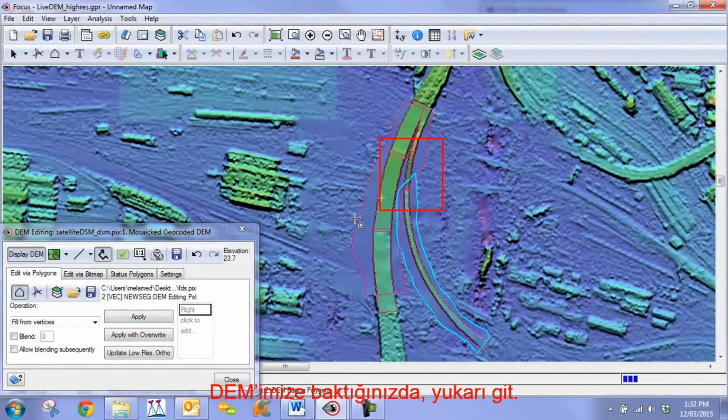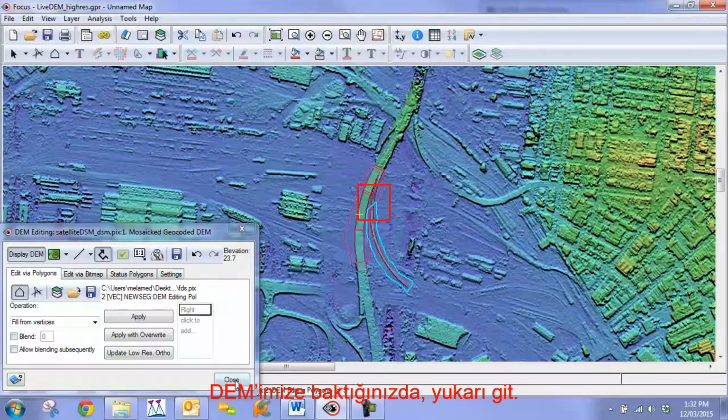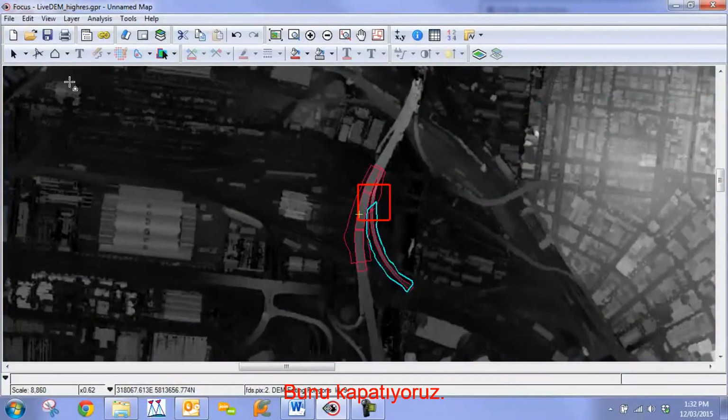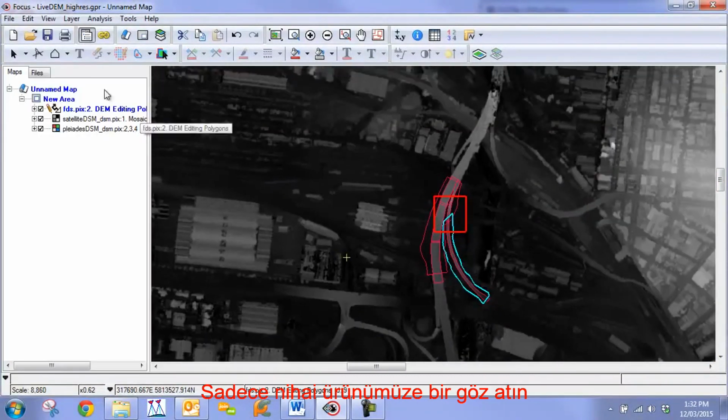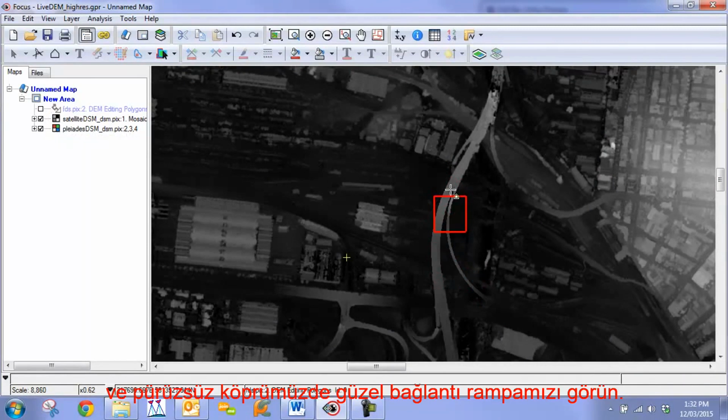So now when we look at our DEM, we go above. So we close this, just take a look at our final product. You can see that we have our nice on-ramp and our smooth bridge.